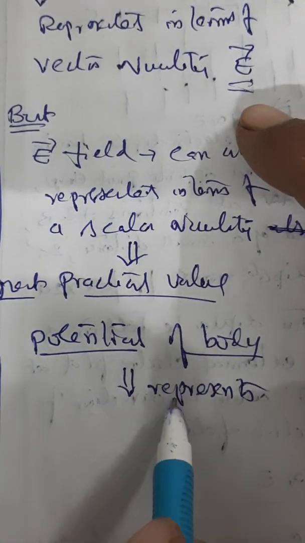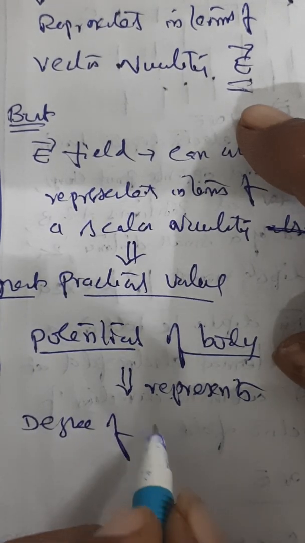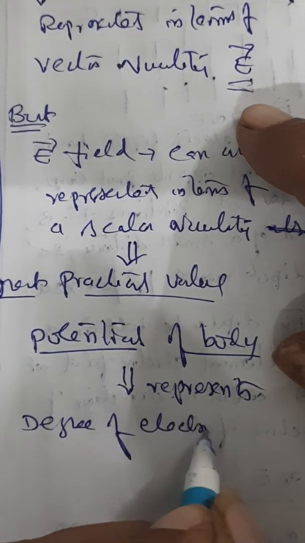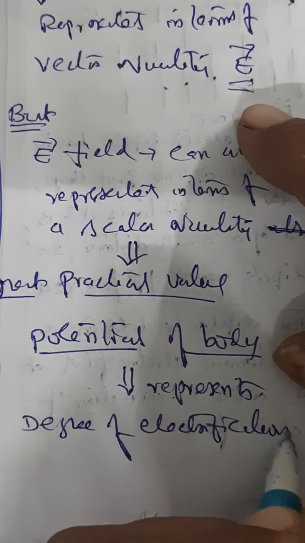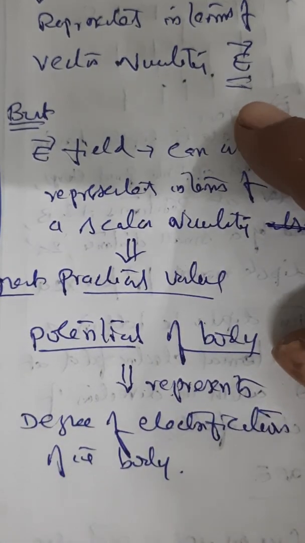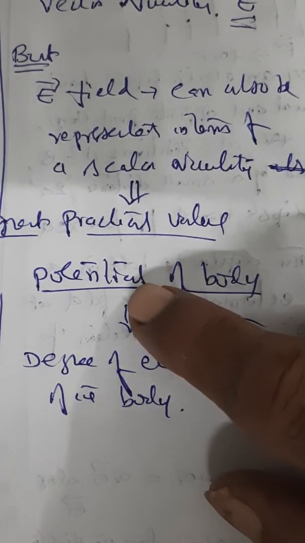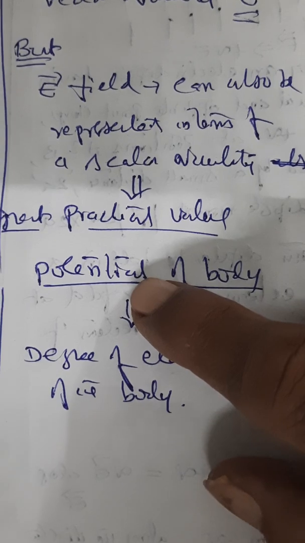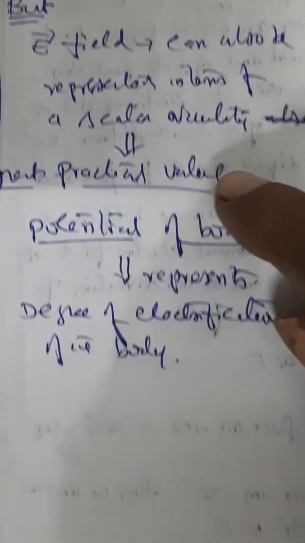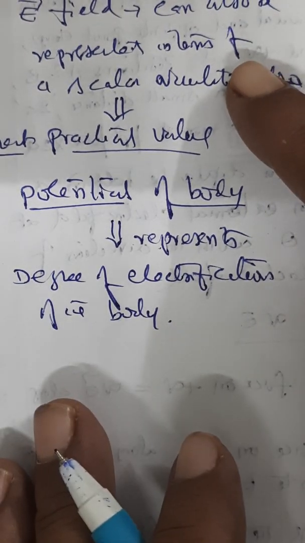The potential of a body represents, simply speaking, degree of electrification of the body. How much of electrification took place in that body can be measured and can be given a name called potential.